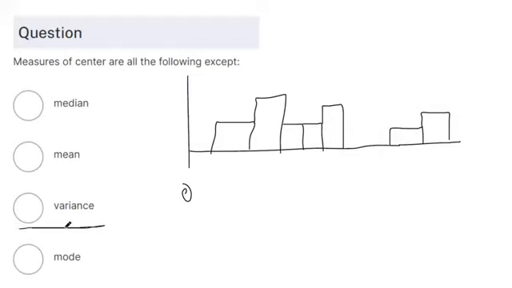And the word variance is actually talking about how spread out the data set is. You can calculate variance really quickly with Excel or with Google Sheets, but the variance tells you how spread out the data set is, and you can use that to compare it to another data set.